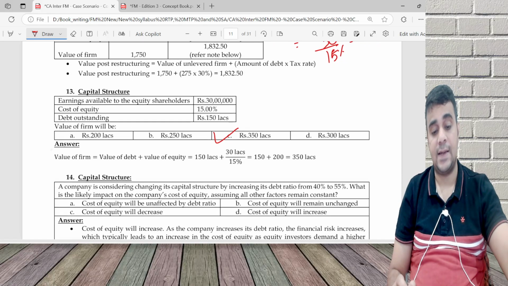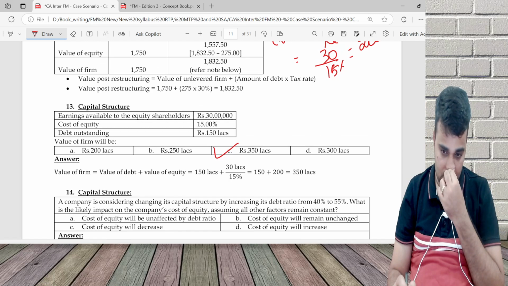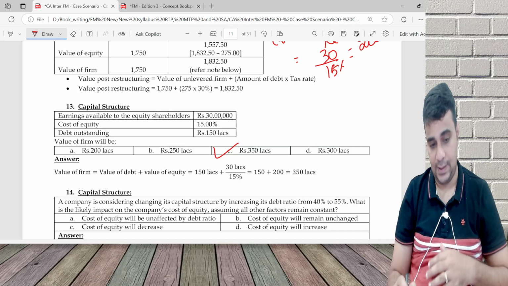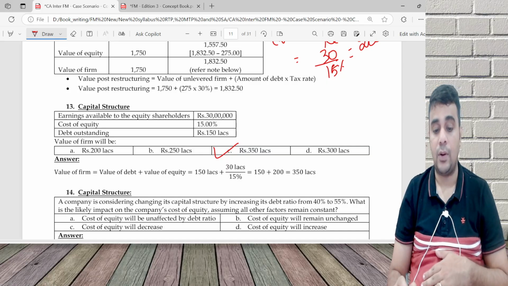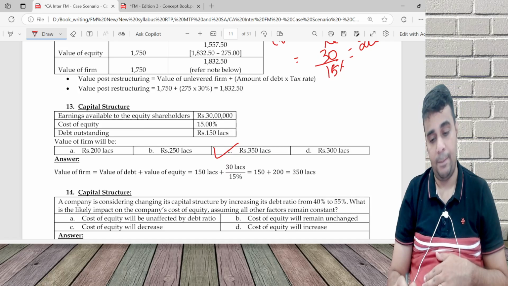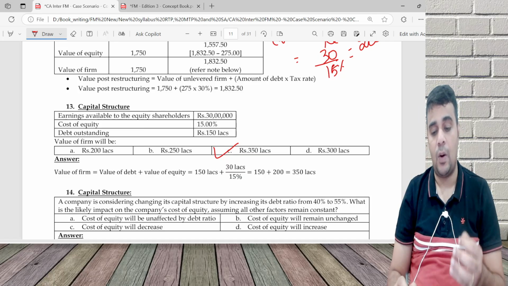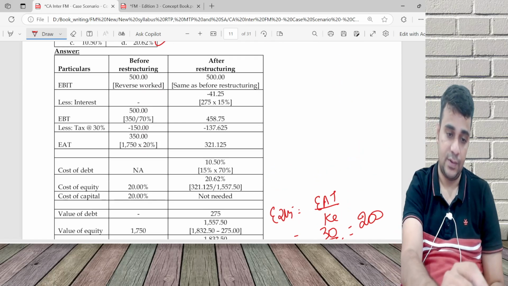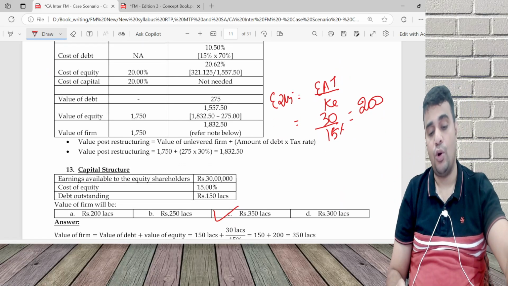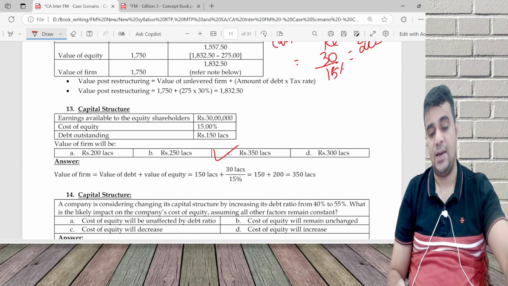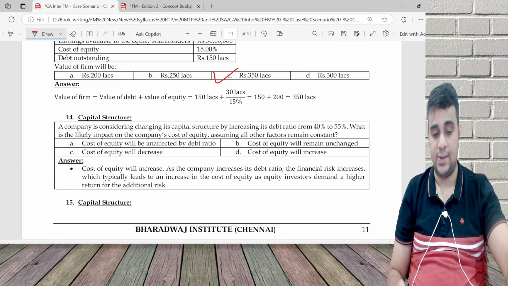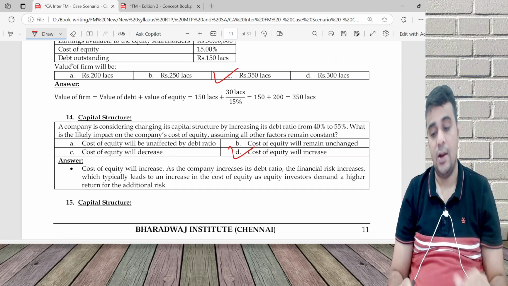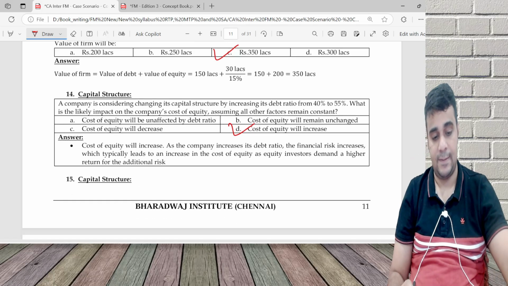A company is considering changing its capital structure by increasing its debt ratio. What is debt ratio? It is debt divided by debt plus equity. What will be the impact on cost of equity assuming all other factors remain constant? I just now answered that here also. In case you borrow more, risk increases, cost of equity will increase.